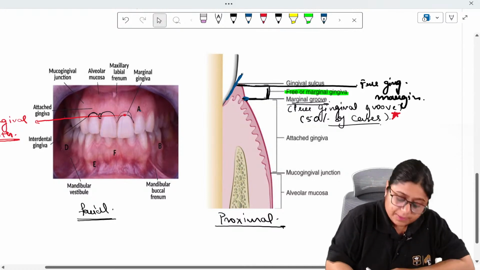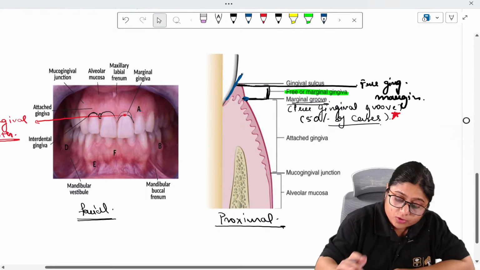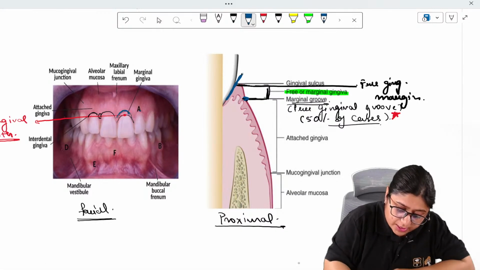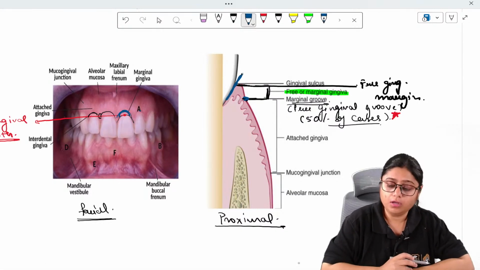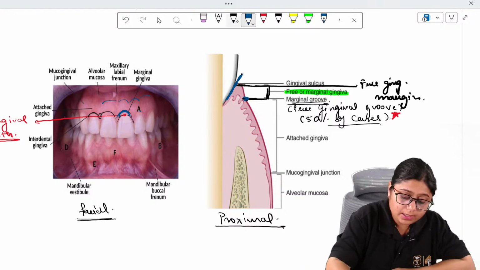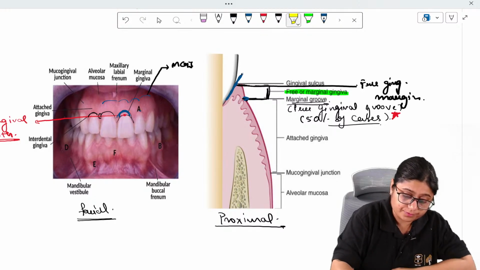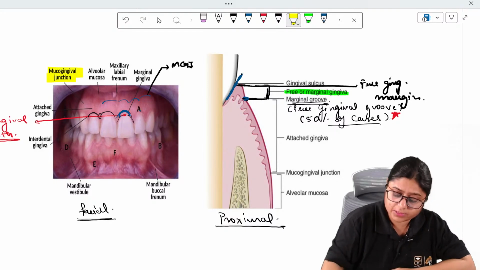Now, from the free gingival groove up till this point, this dark red line which you see here, what is this? This is the mucogingival junction. Here it is mentioned, mucogingival junction.